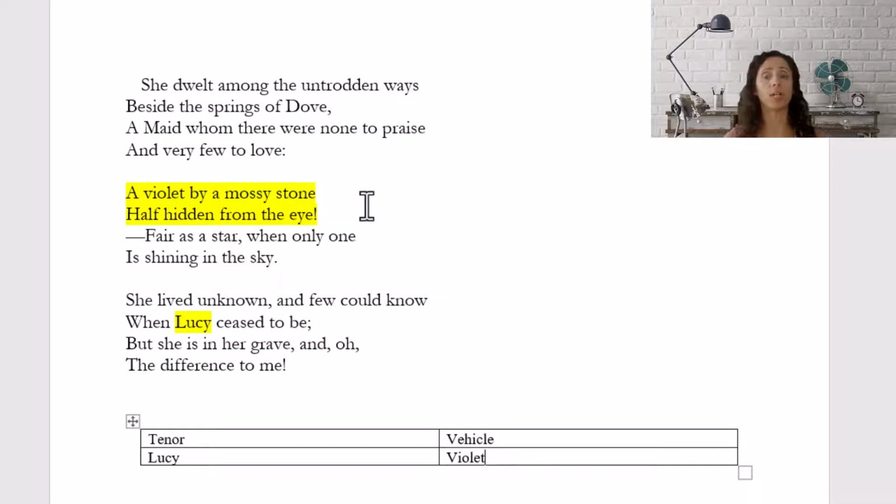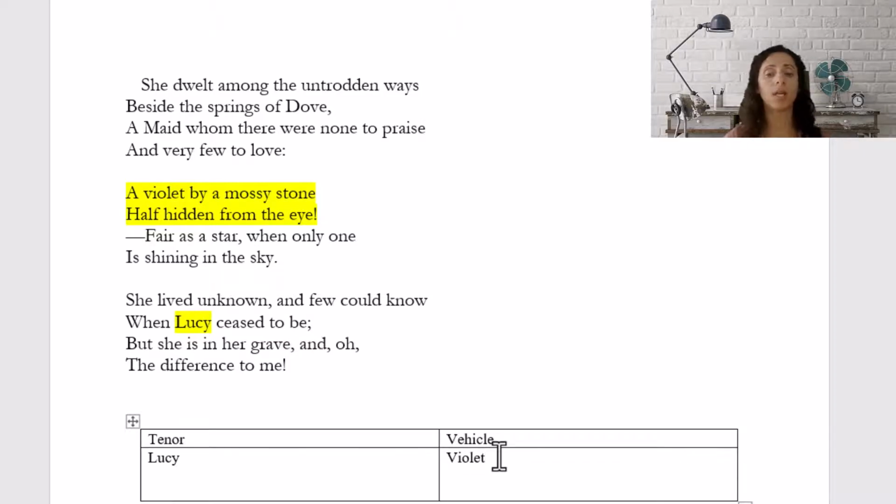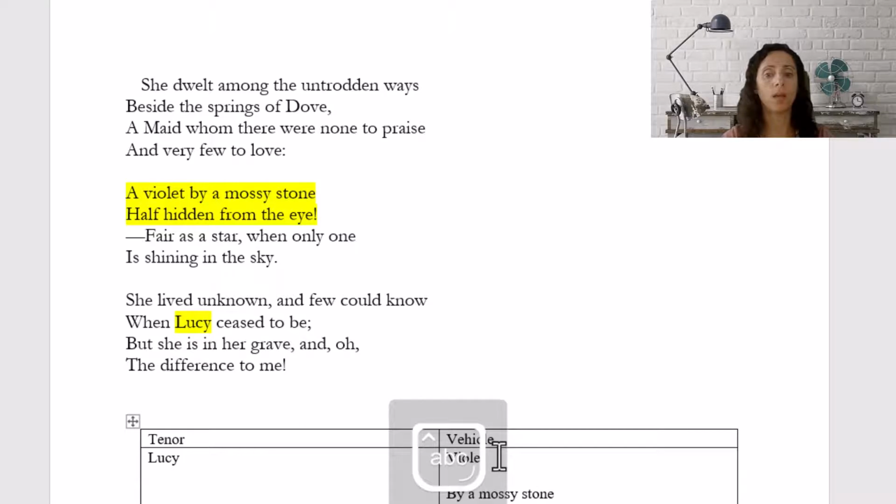So I'm going to fill in this T chart to demonstrate our thinking process when we approach figurative language in these lines. So we have Lucy as the tenor and Violet. So now we have to think about all of the traits of a violet to see what Wordsworth's really saying about Lucy here. So he tells us some things. He says that the violet is by a mossy stone. He also tells us that the violet is half hidden from the eye, or from other people.